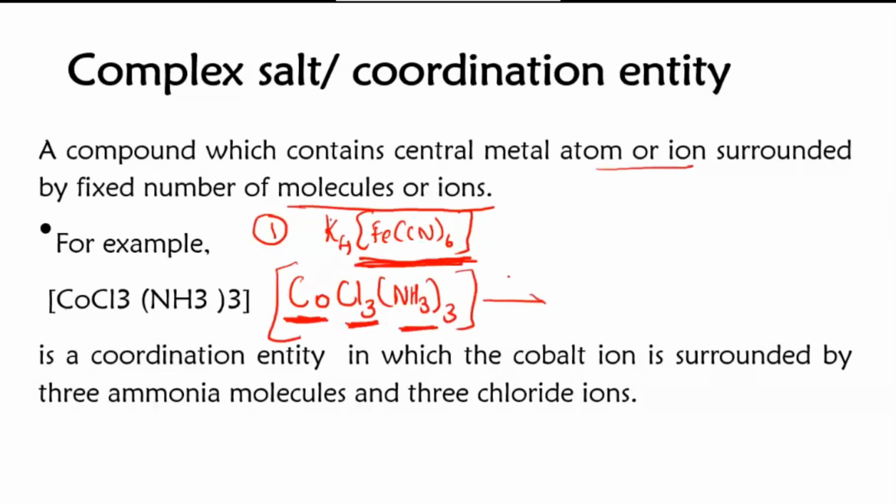If you dissolve this in the water, they won't dissociate because it is there in the bracket. Usually if they are in the complex form, we write them in the square bracket. So this whole thing will not dissociate. Neither will you get cobalt ion, nor chloride ion, nor ammonia. So they don't answer any chloride test, neither any ammonia test, neither will they give you an answer for the cobalt. That means they are intact together. They are combined together and form a complicated compound, which is called a complex. So this will be your second example.